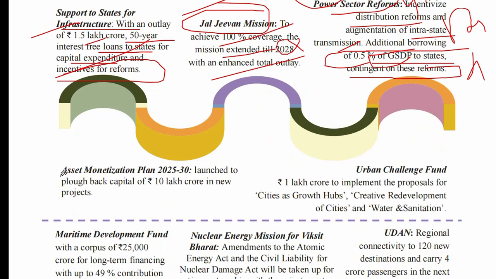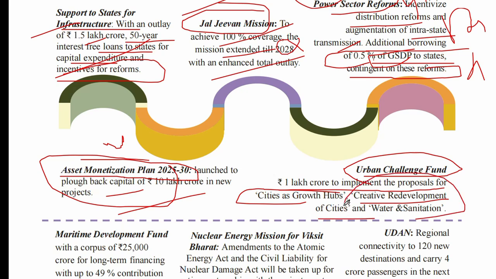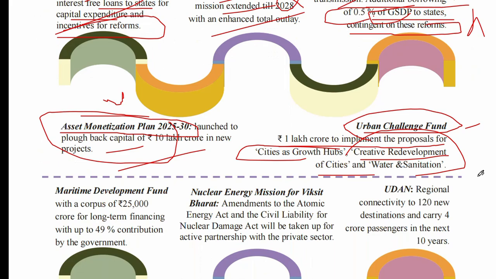Now, the asset monetization plan for 2025-30 is launched to back capital for 10 lakh crore of new projects. Asset monetization means whatever is a wasteless asset will be remapped, and the government will back 10 lakh crore of new projects. Urban Challenge Fund: with the help of this fund, 1 lakh crore will implement the proposals of cities as growth hubs. Okay, creative redevelopment of cities and water sanitation. This is good for urban areas because urban areas suffer from floods and infrastructure problems.